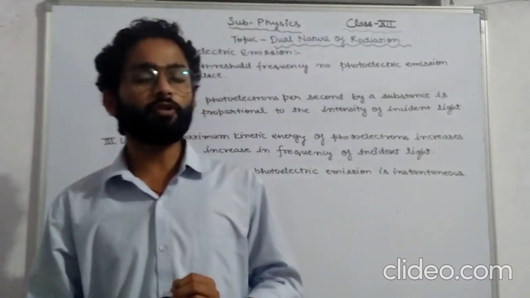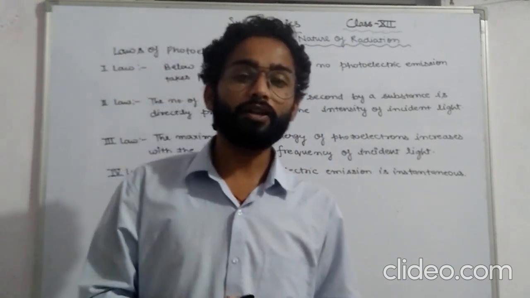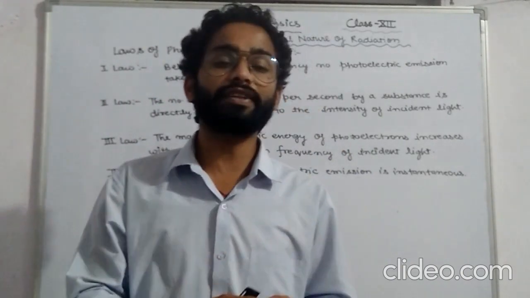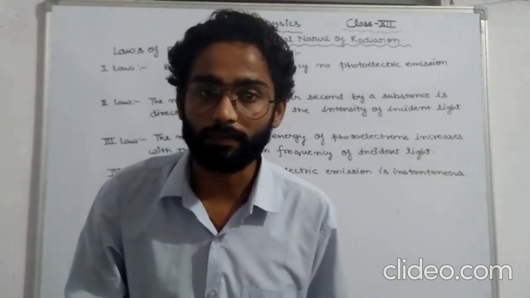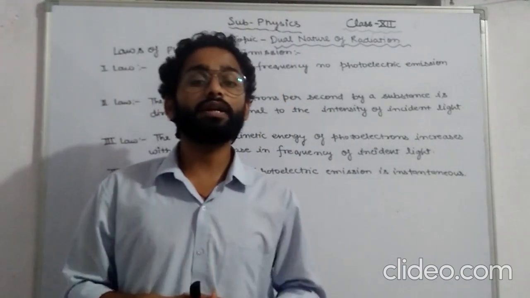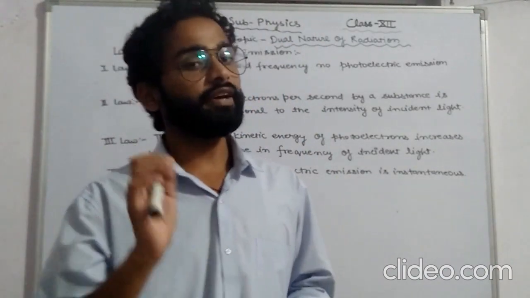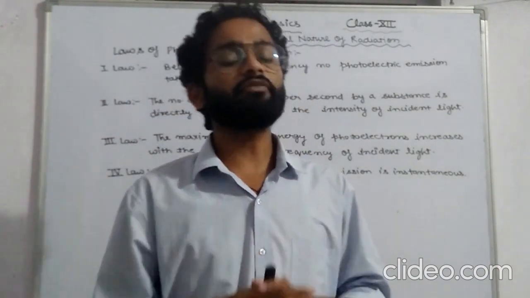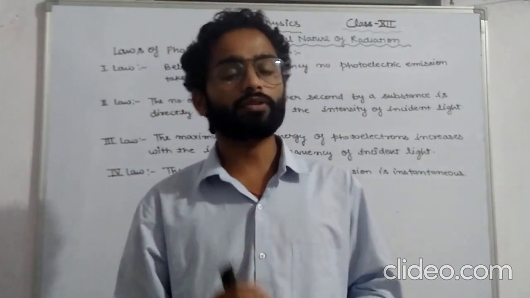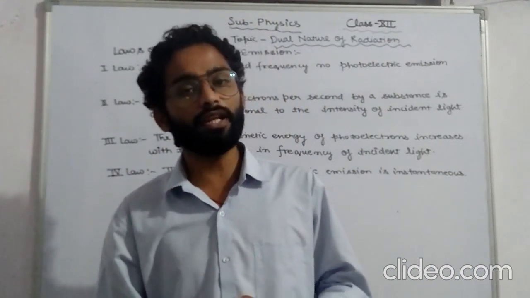The very first law of photoelectric emission says that the minimum frequency required to eject the electron from a metallic surface is called threshold frequency, and below threshold frequency no ejection of electrons will take place. The very first law says that below that frequency no emission of electrons will take place.